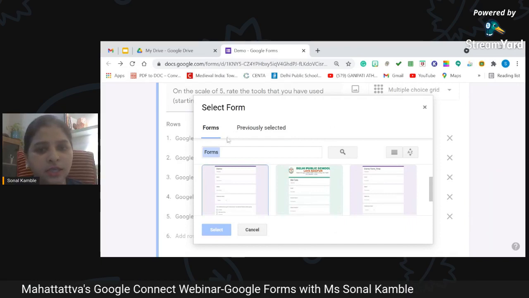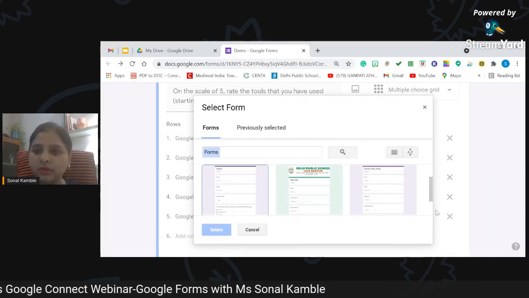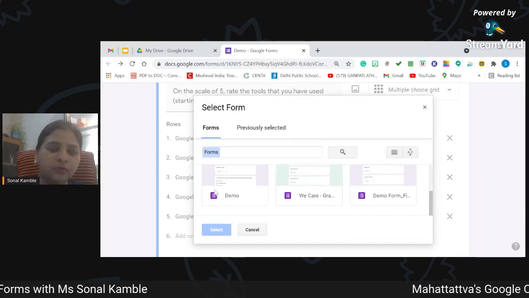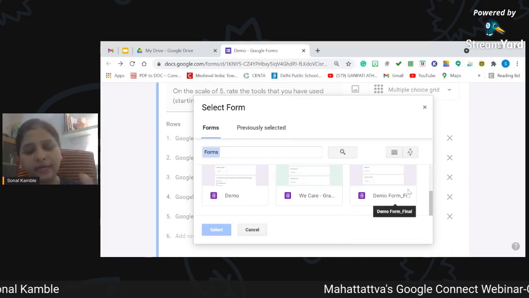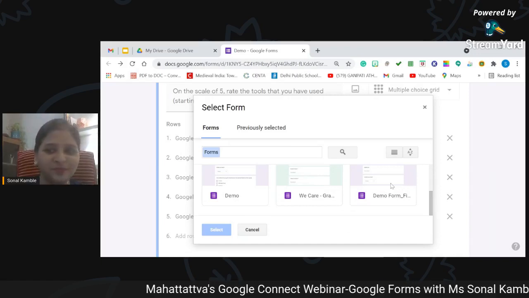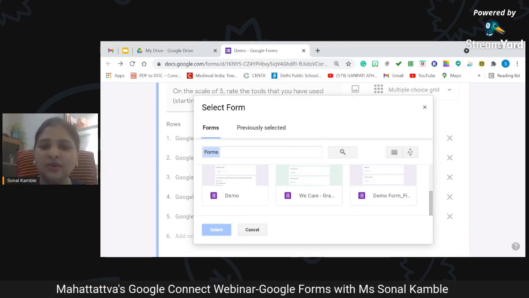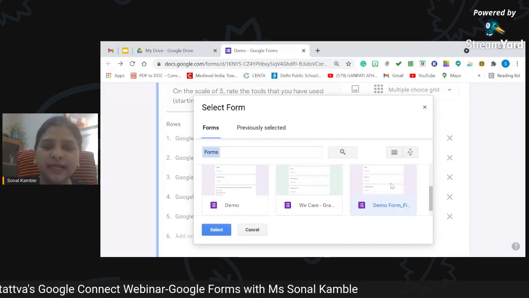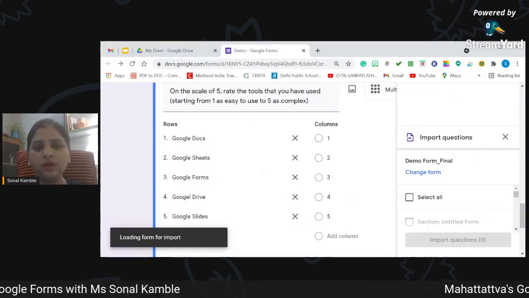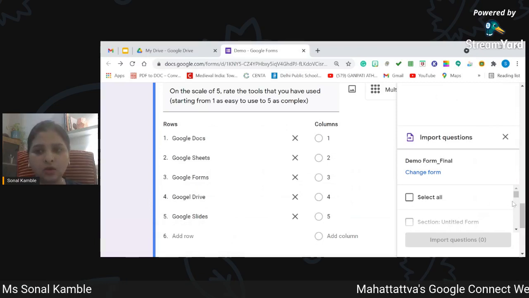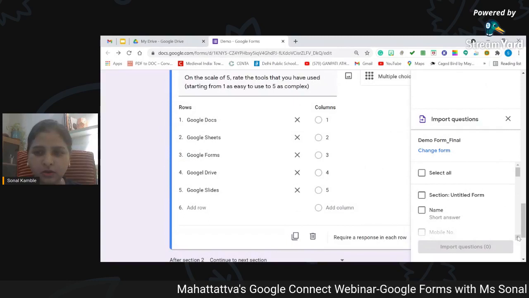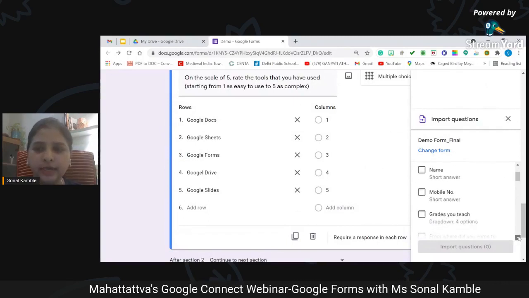Okay, import questions. And from where? From any of the forms which you have created. So right now I'm working on demo form, and I was practicing because I have to present, obviously. So I worked on demo form finals. Okay, so here I select this form, and when I select this form, you will notice that I can see all the questions which are there in that form.